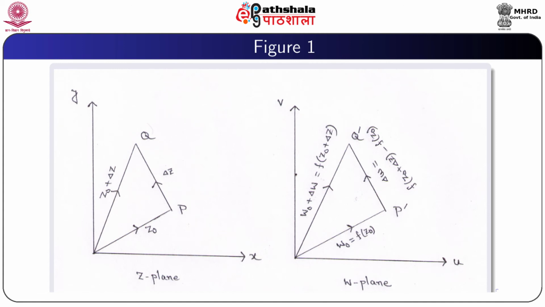So, this is our figure. Here we take two planes, z plane and w plane. P' is the image of P and Q' is the image of Q. So, here P'Q' = Δw, which is equal to f(z0 + Δz) − f(z0).